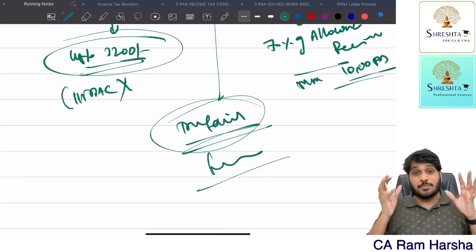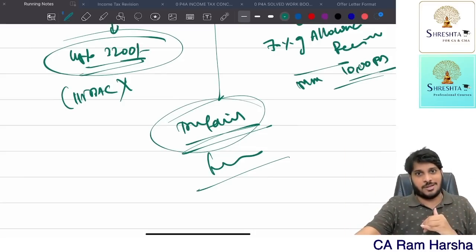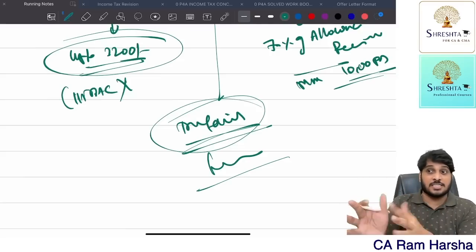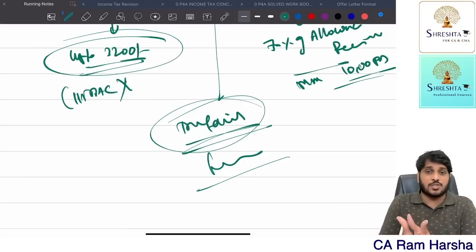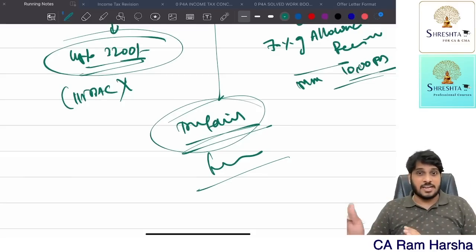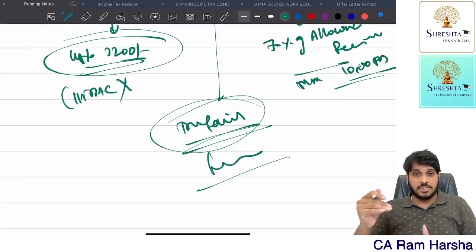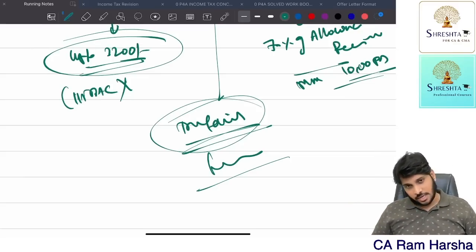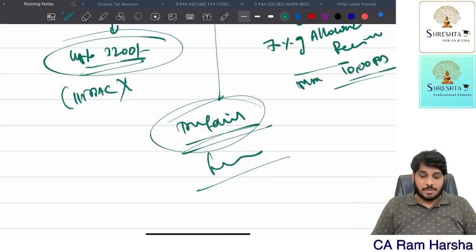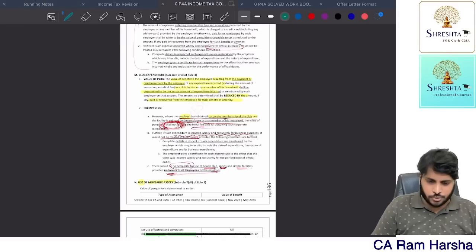Able to understand? Suppose the company is giving a transport facility for employee tour purpose, the employee is going on a tour for personal reason, vacation, and the company is giving transport facility, whatever the market value is, that much is perquisite. If it is given in railway, whatever the railway fare is, that is perquisite. If it is given in airway, the airfare is the perquisite. Able to understand? If it is for personal reason. But anyhow, the transport facility point is not at all important from the exam point of view.